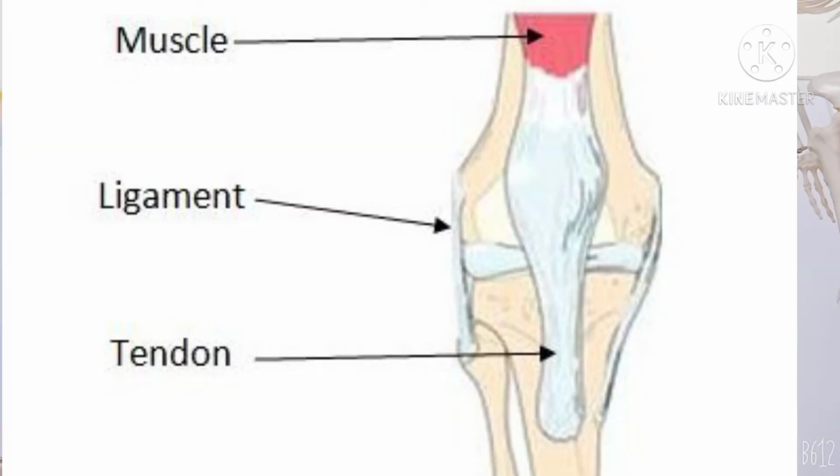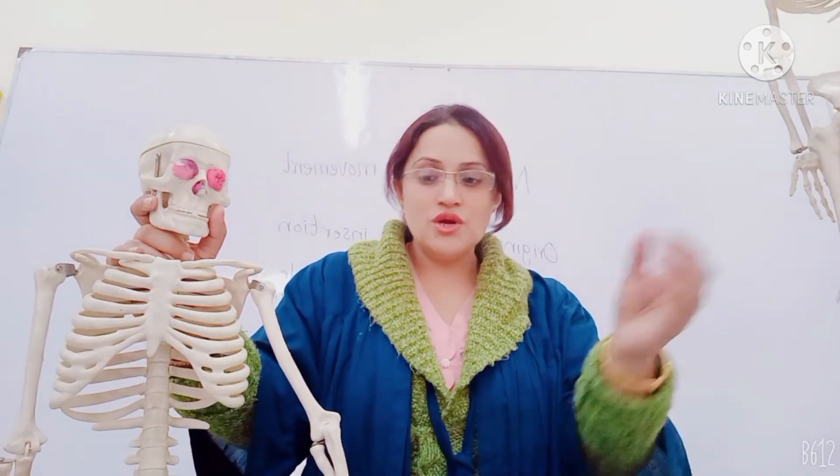Next to joints are the tendons and the ligaments. Now, tendons and ligaments are thread-like structures that are made up of bands of connective tissue, and the main function of tendons and ligaments is connecting the muscle portion to the bone.